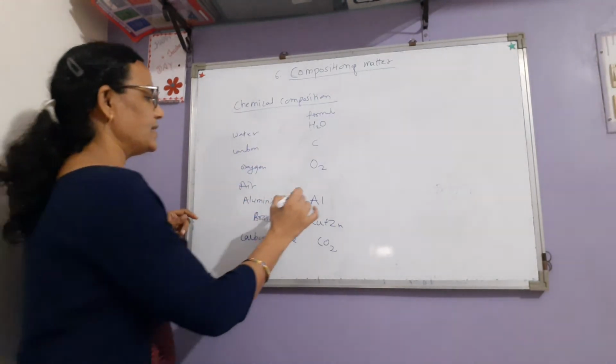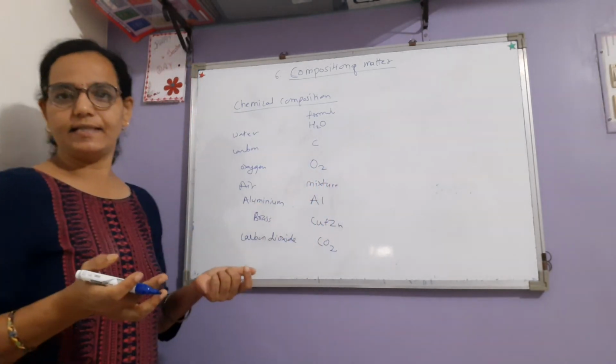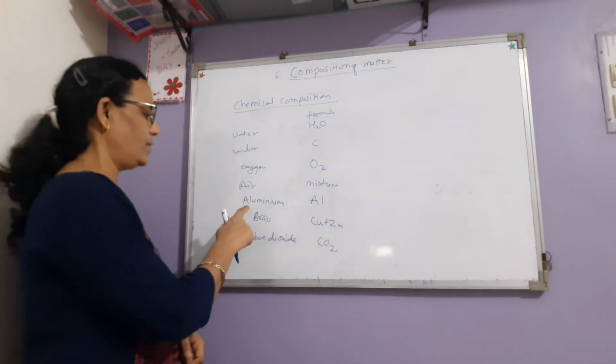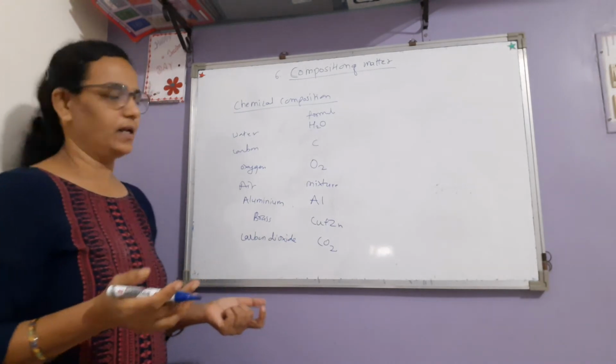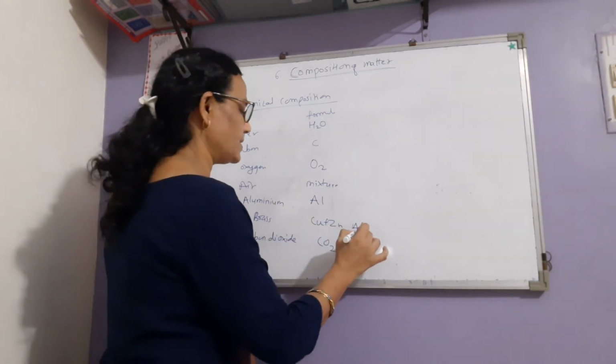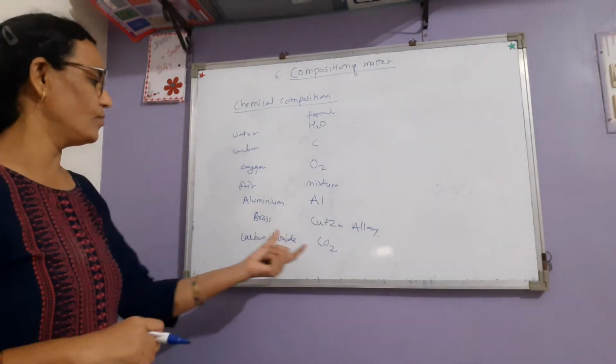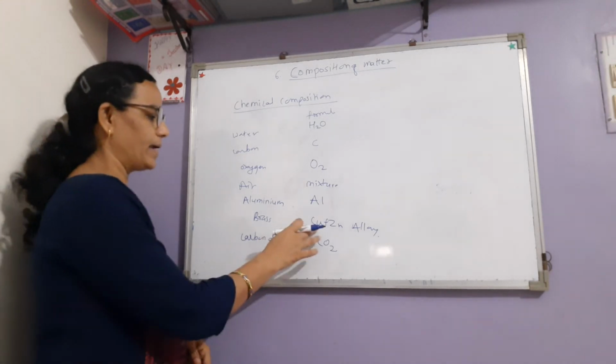Air is a mixture of various gases in the atmosphere. Aluminium, Al, is a metal, pure substance, single metal. Brass is an alloy. So what is alloy? You come across this definition. Alloy is the combination of two metals in fixed proportion, copper and zinc.